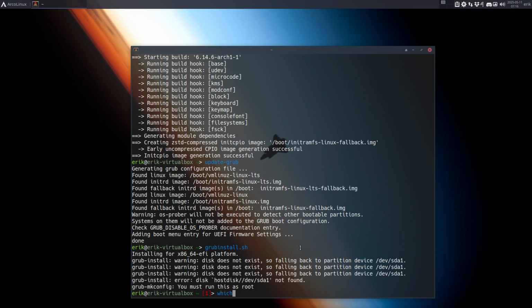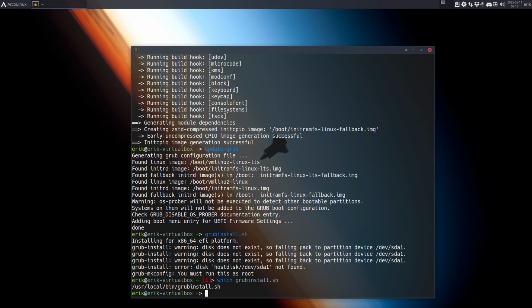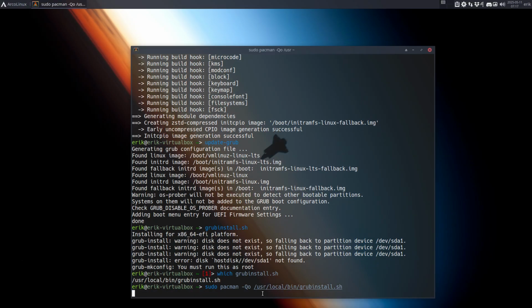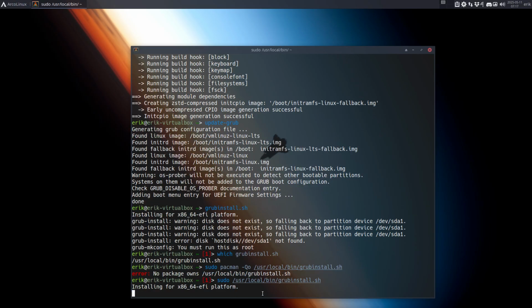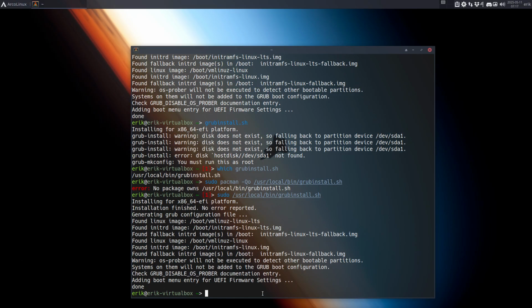Whose is this, right? Which GRUB install sh? There is something in there. Sudo pacman -Q. Where is this coming from? Just a script. It's not in a package. Let's try sudo. That's a nice line. Voila. So now we can reboot without problems.